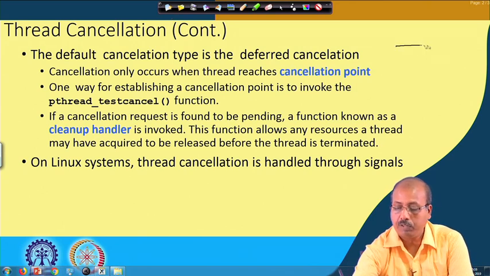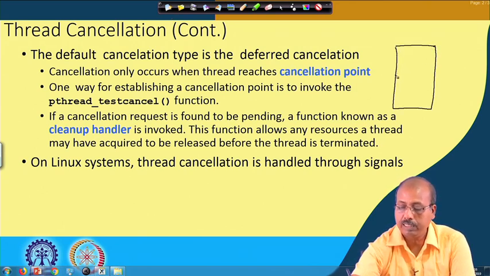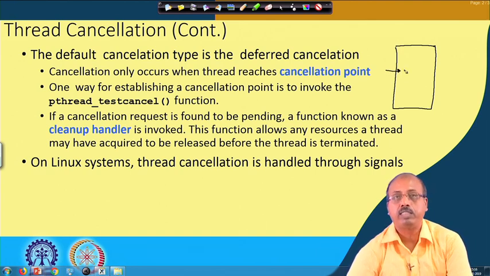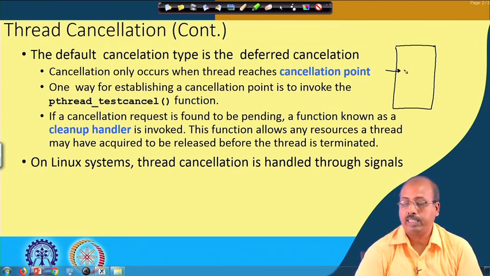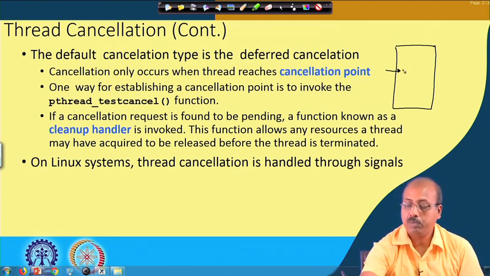Suppose this is the code for the thread, and at some point it sees that this is a reasonable point at which the thread can release control, or terminate itself. At this point maybe it does not hold any resources with it. So, at this point it can call this testcancel function here.